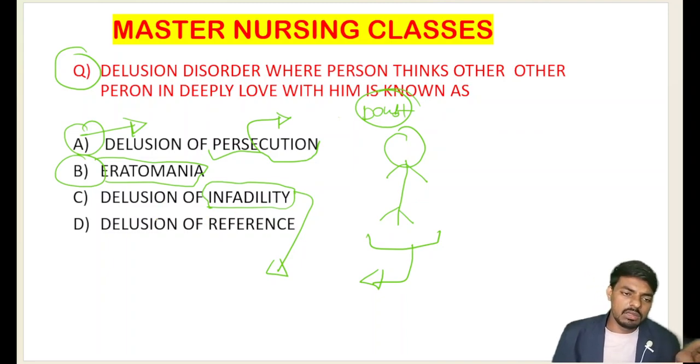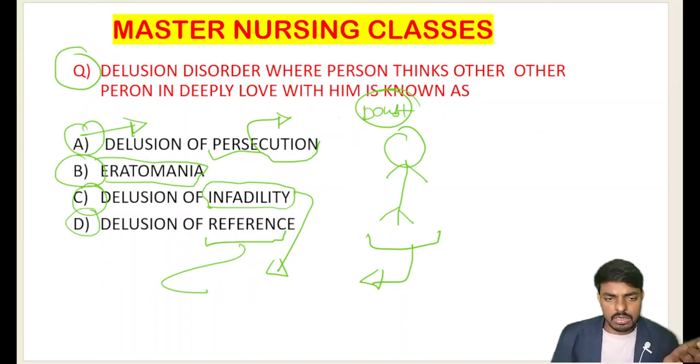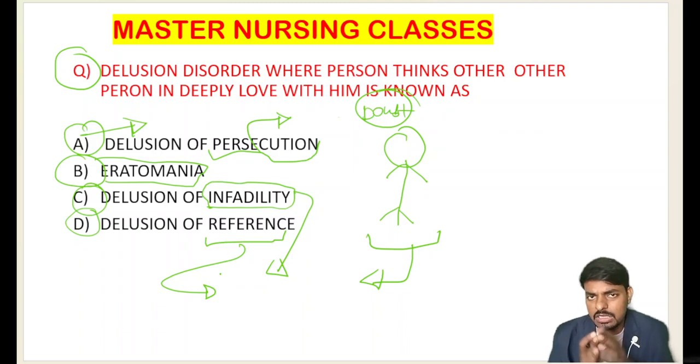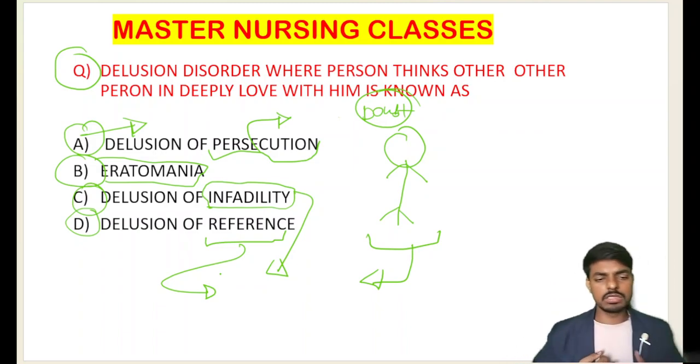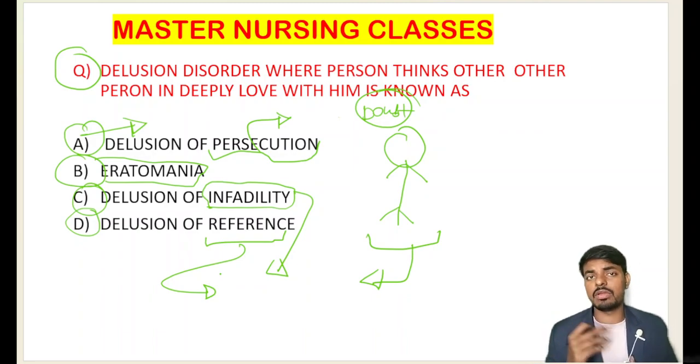And there is one more type of delusion, the delusion of reference. What happens in the delusion of reference, students? Focus on me, hear me carefully and write in your notebook. In the delusion of reference, whatever things are happening around him, he considers that those things are happening on him only.